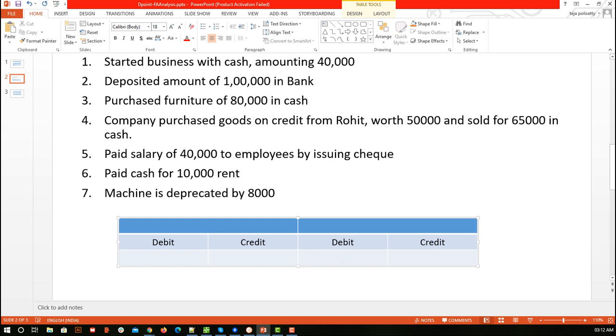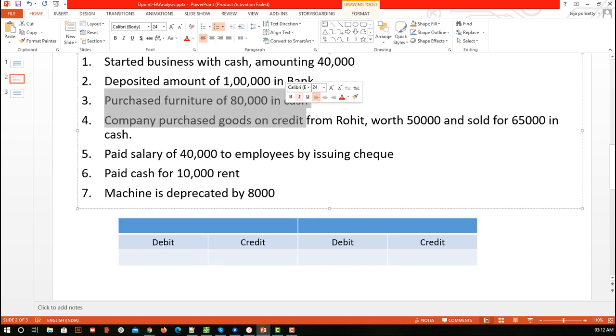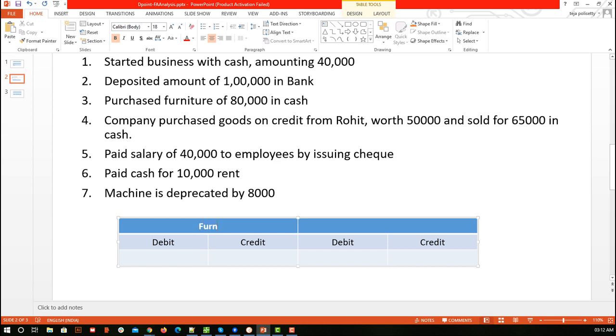So the third transaction is: purchased furniture of 80,000 in cash. Forget the amount, first identify what are the accounts involved in this. So we can say we have a furniture account, furniture, and then we have a cash account. Okay, so furniture is what?